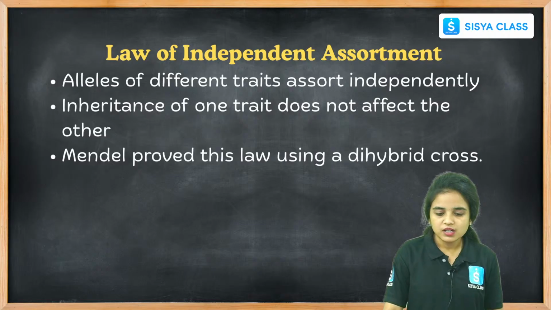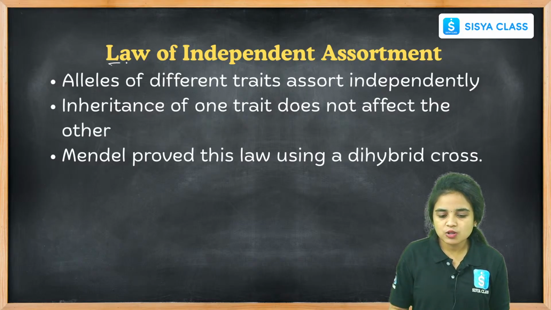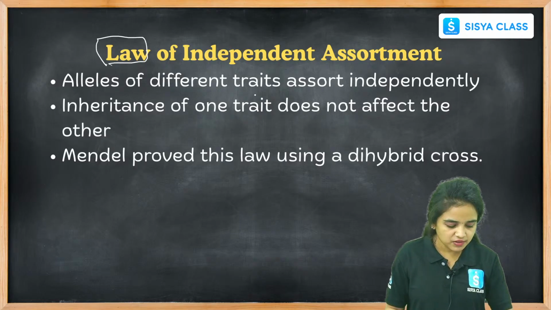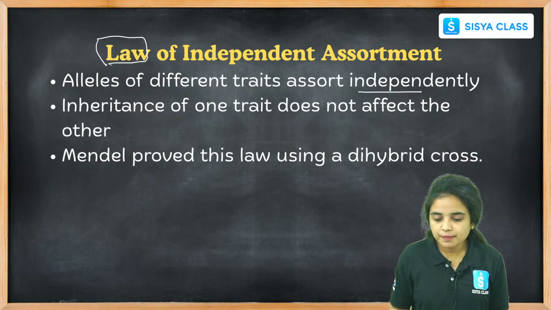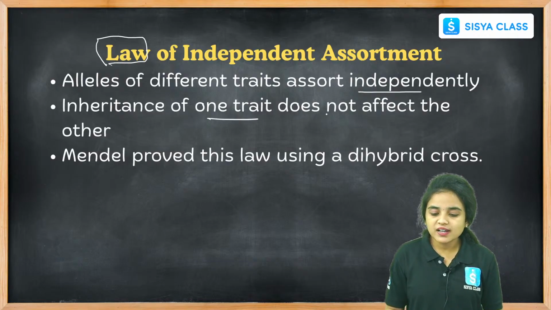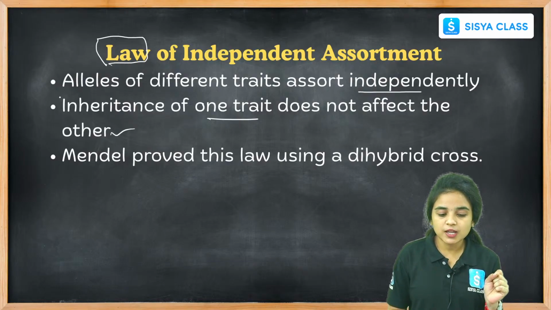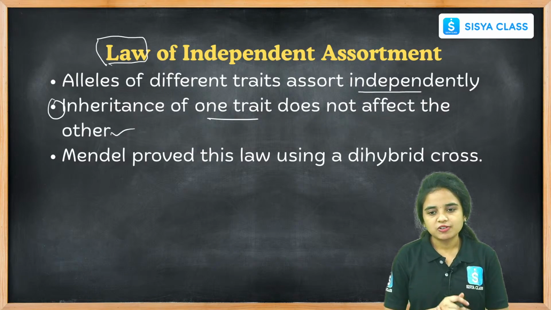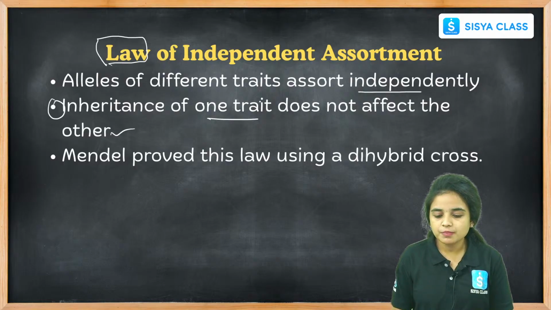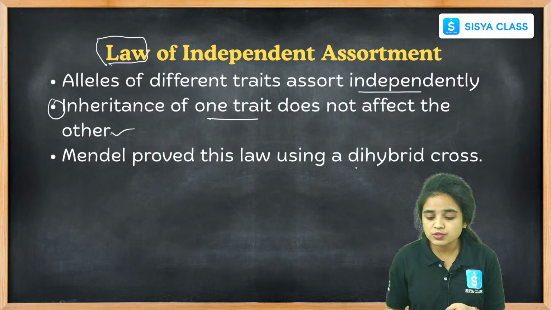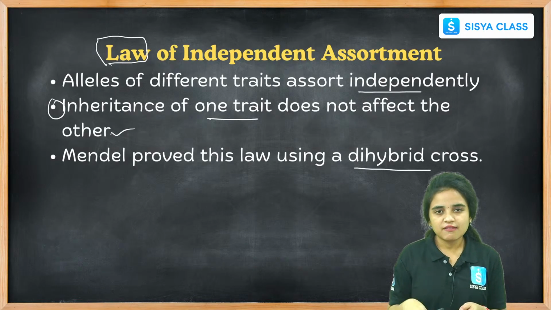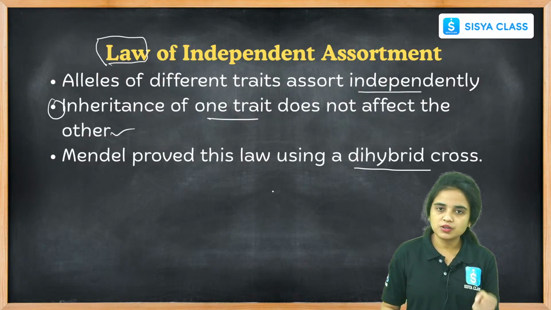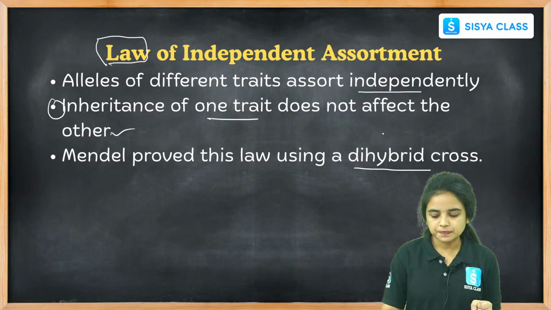The next law is the law of independent assortment. Here the alleles of different traits assort independently, and inheritance of one trait does not affect the other one. It is very important, students: the inheritance of one trait does not affect another trait. So it is called the law of independent assortment, and Mendel proved this law using the dihybrid cross.